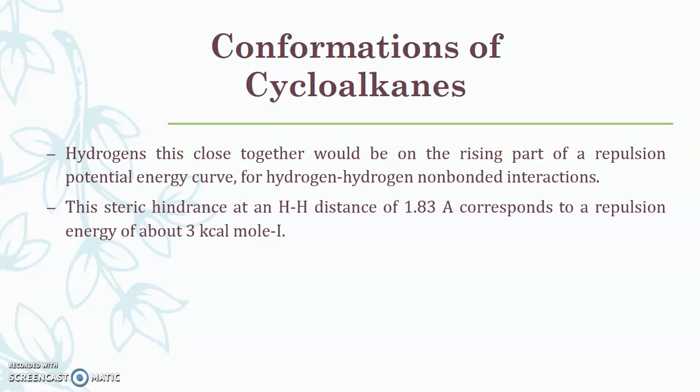It means the flagpole hydrogens, the hydrogen atoms present at the first and fourth carbon atoms, if they come closer towards each other at a distance of 1.83 angstrom, then due to the steric hindrance between hydrogen-hydrogen, repulsion exists, and due to this repulsion the molecule becomes unstable by 3 kilocalorie per mole energy.